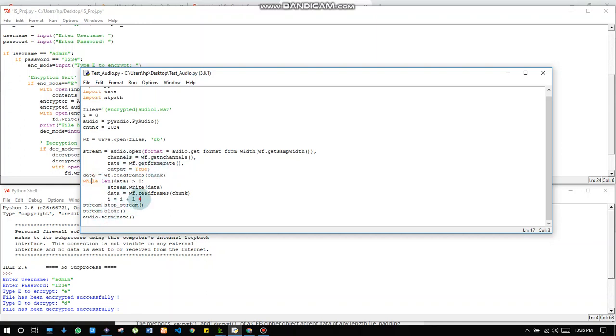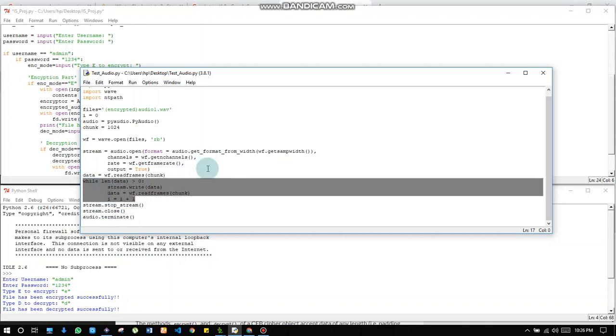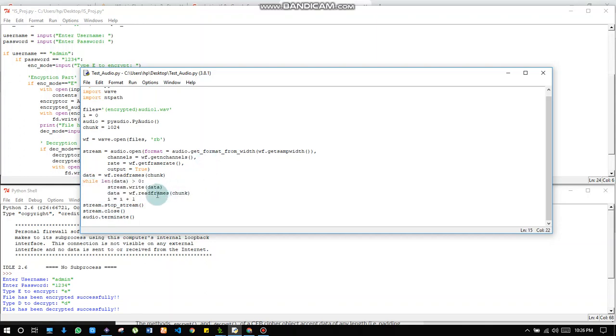Actually, this loop here is for detecting the end of the file. As we have used the chunk here, it will run until that chunk ends, and when the chunk ends, it will automatically stream. You can see here stream.stop_stream. It will stop the stream, you can say it is a pause button, and then stream.close will close the stream, and audio.terminate is here, and the PyAudio will be closed.